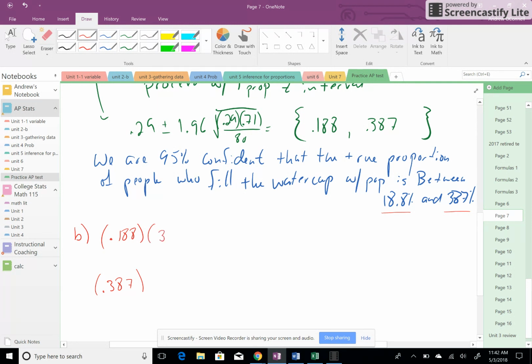Multiply that by the 3,000 customers who get a water cup, and then multiply that by the 25 cents that they're losing. So on the low end, they estimate right about $141, and on the high end, they're estimating $290.25. And that's another interval. So we're 95% confident that anywhere between $141 lost and $290.25 lost based on people stealing soda with water cups.